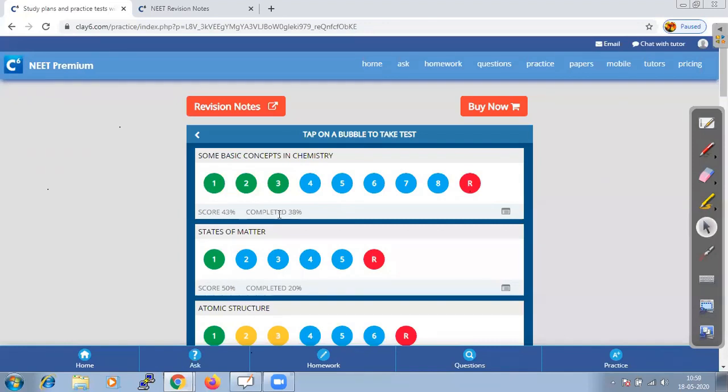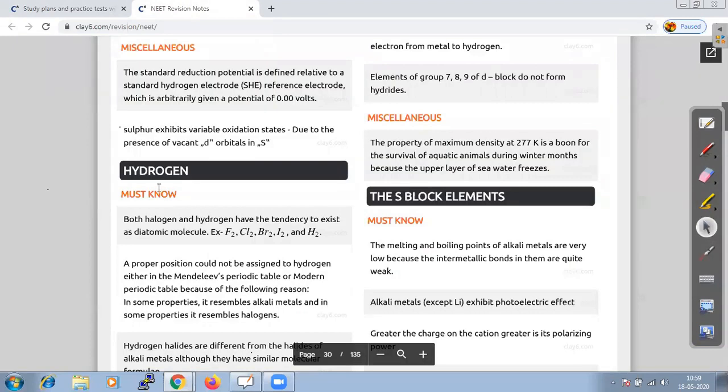In today's class, for some time, let us learn the concept of hydrogen, and then we will focus on the test questions, or you can say sample test questions which are being asked. So let us go back to the chapter, that is hydrogen. We all know there are many concepts which we have studied about hydrogen.